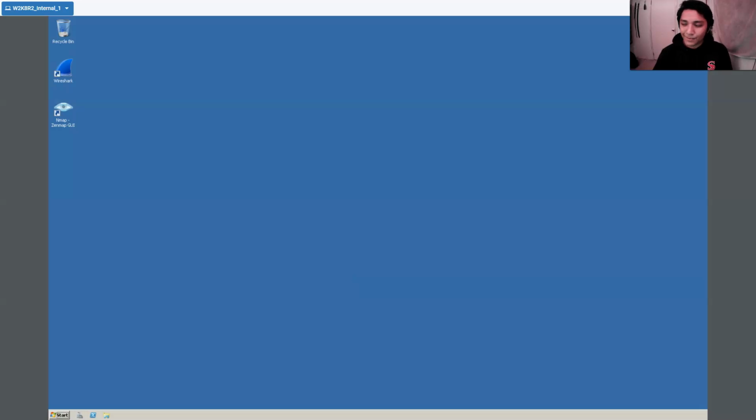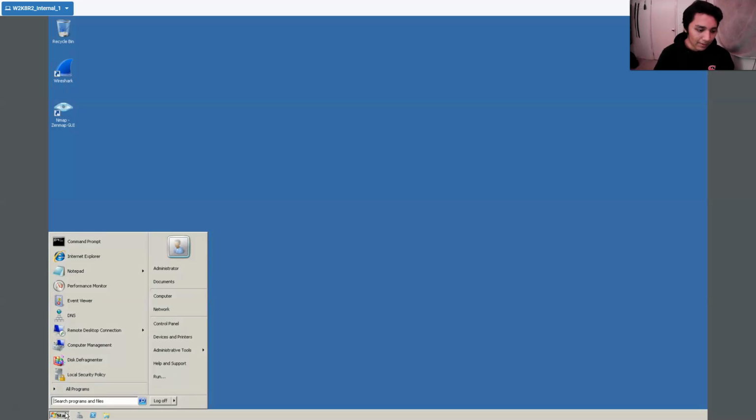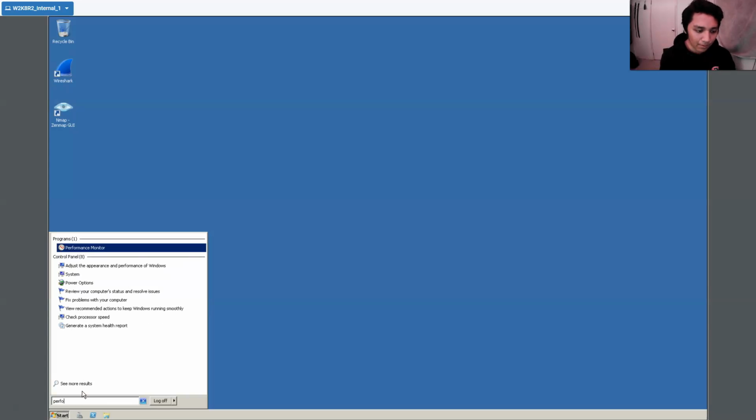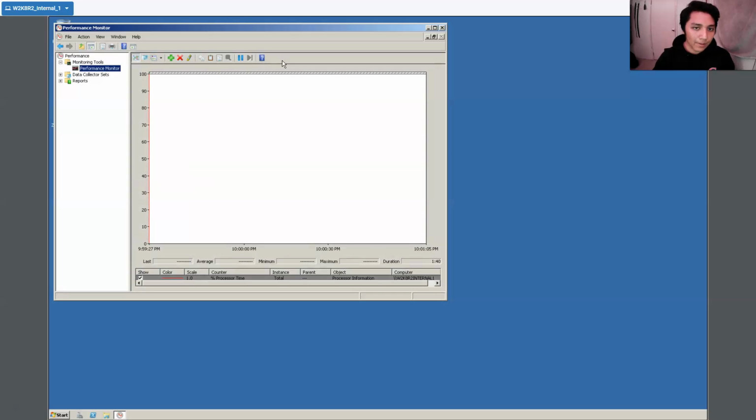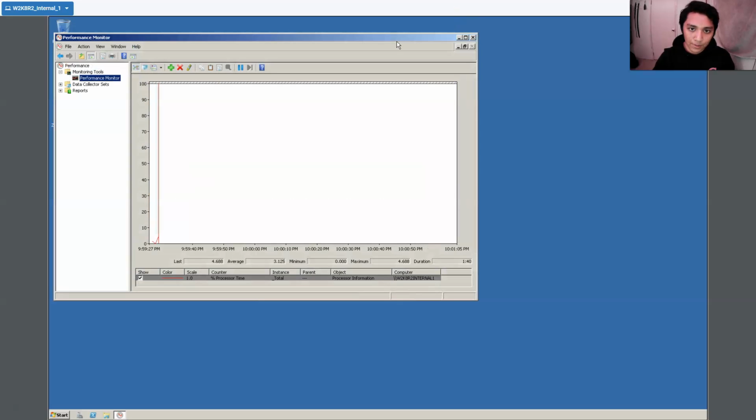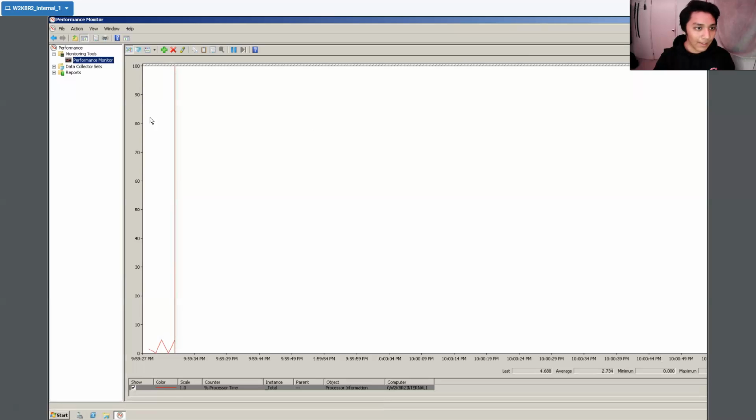Okay, so the first thing we want to do when using these management tools is to check out Performance Monitor. In order to do that, first we're going to search up Performance Monitor. It's the first thing that pops up. We're going to go to the Performance Monitor tab. I'm going to make this full screen. Okay, full screen. So we realize here, this right here is going to be acting as our baseline.